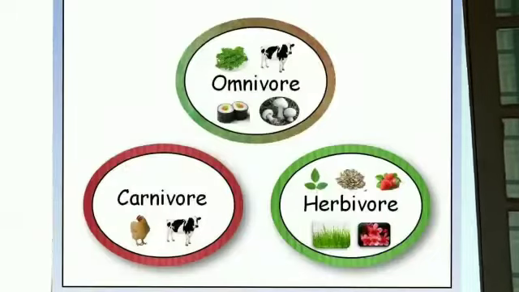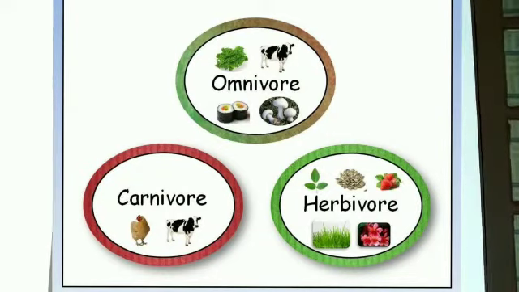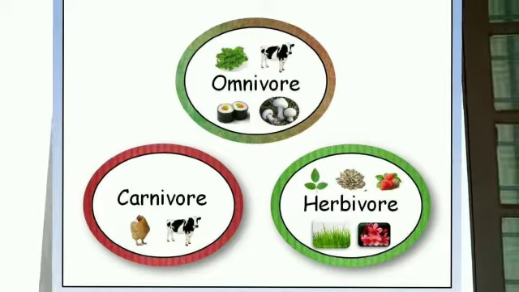Biology class. In the previous class, the chapter Nutrition in Animals, we studied some important points. Animal nutrition includes the mode of intake of food and its utilization in the body. The mode of feeding varies in different organisms. All animals can be divided into three groups according to their feeding habits. They are herbivores, carnivores and omnivores.